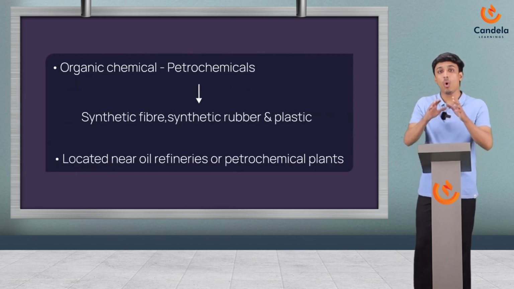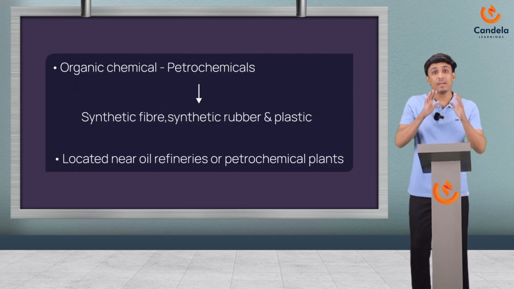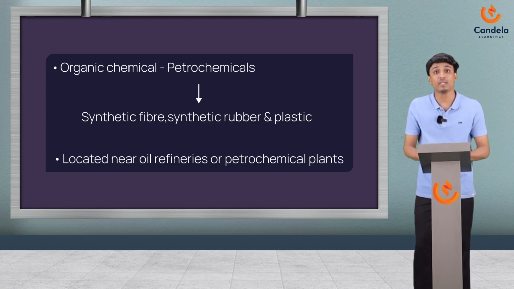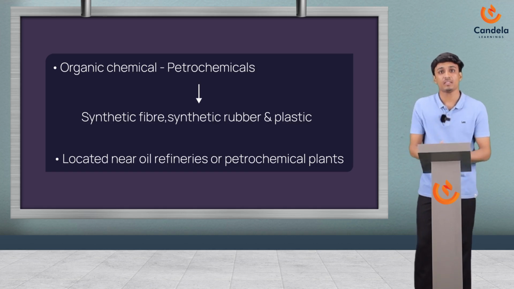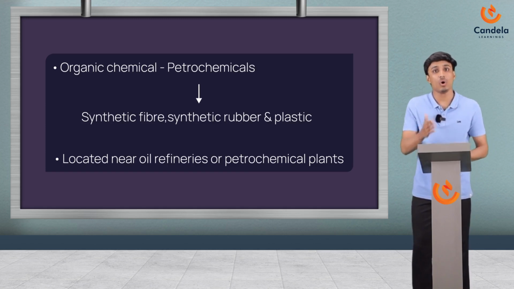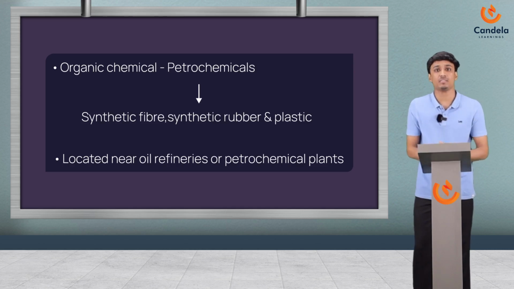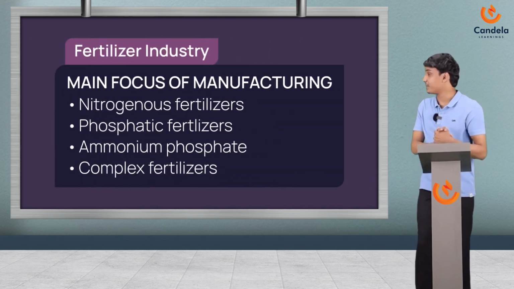Okay. Now, organic chemicals. Petrochemicals are considered organic chemicals, and this petrochemical is used for manufacturing synthetic fibers, synthetic rubber and plastics. And finally, if we check their location, they are located near oil refineries or petrochemical plants. Okay, so this is all about chemical industries. Now let's talk about the fertilizer industry.